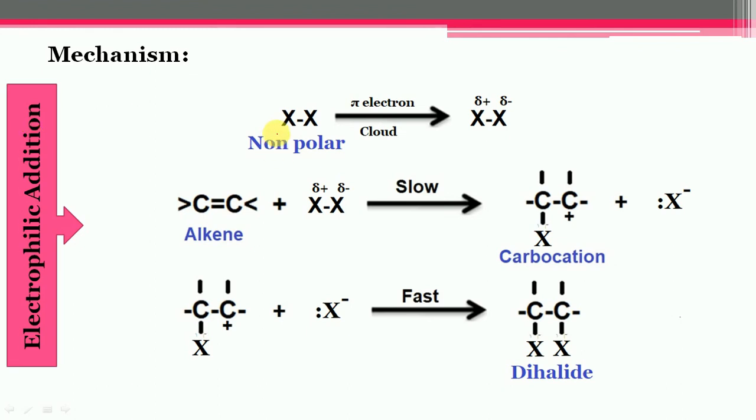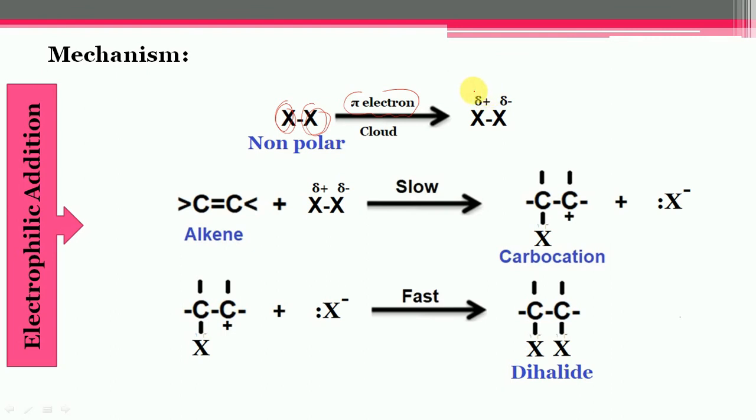In this case, the halogen molecule is normally non-polar in nature, but when it comes close to the pi electron cloud of the alkene, it starts repelling the electron cloud of the halogen molecule, and due to this repulsion, the electrons of the halogen molecule get displaced toward the halogen atom away from the alkene molecule, and this causes polarization in it.